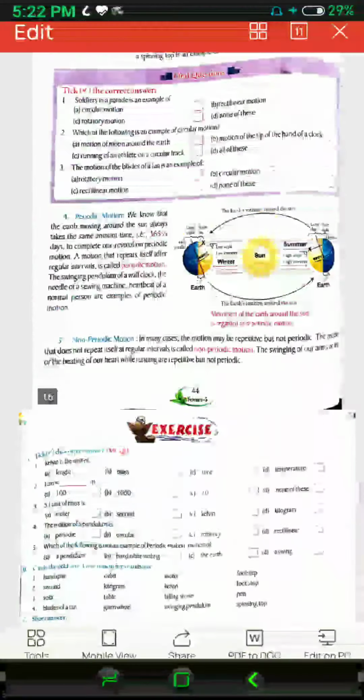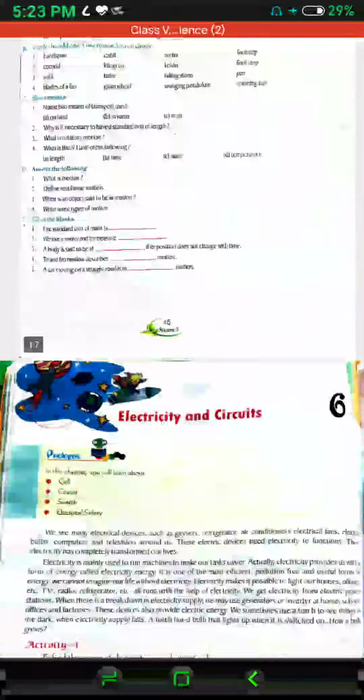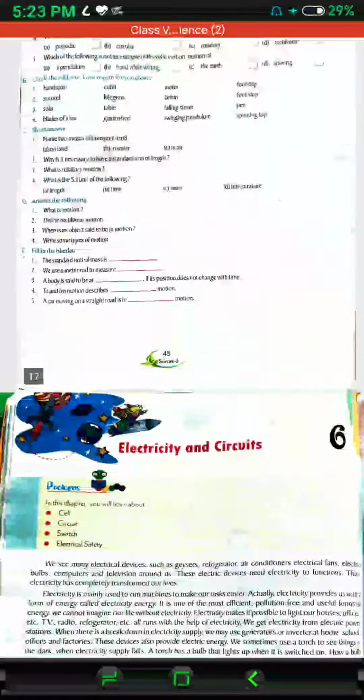Number 4, to and fro motion describes periodic motion, and a car moving on a straight road is in rectilinear motion. So in this way you can write the answers to the questions.